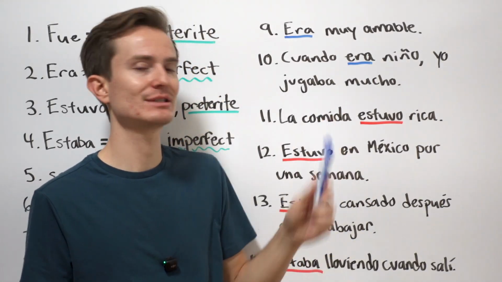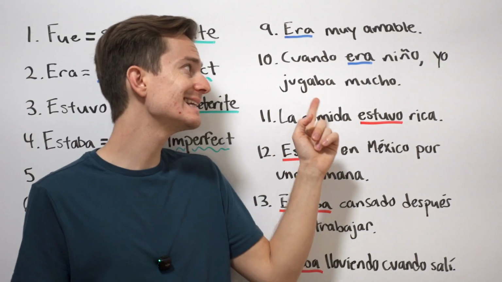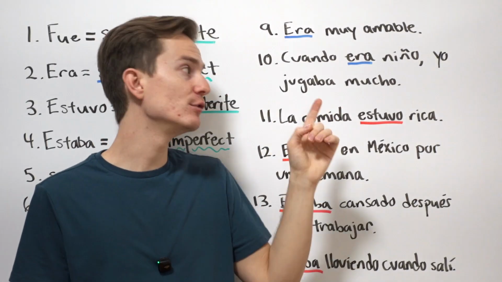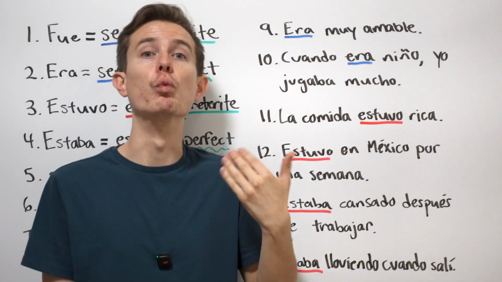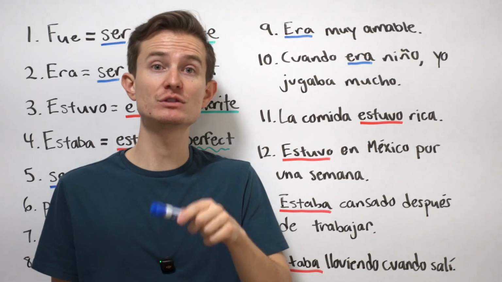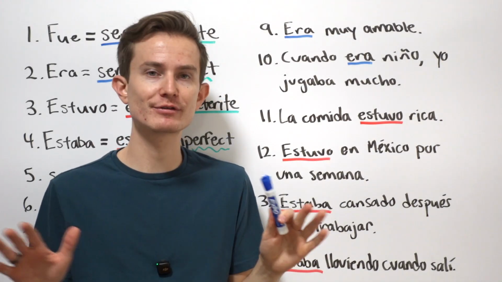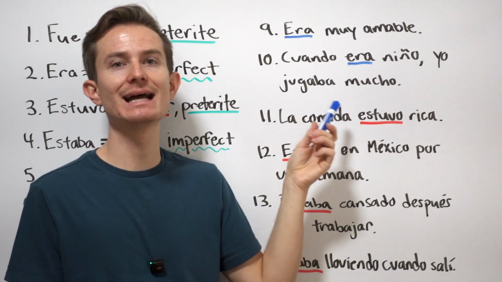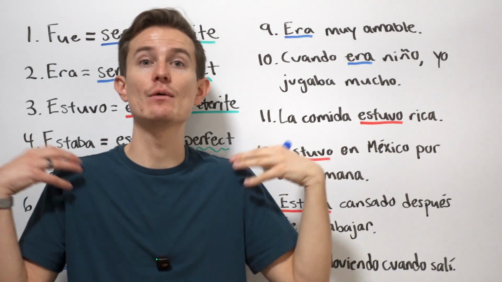That's why oftentimes I'll teach my students to translate the idea of the imperfect into used to. Because if you get used to translating that as would, then you might confuse it with the conditional tense. Two different tenses, okay? Cuando era niño, yo jugaba mucho. So when I was a kid, I would play a lot, okay? Era, I was a kid.